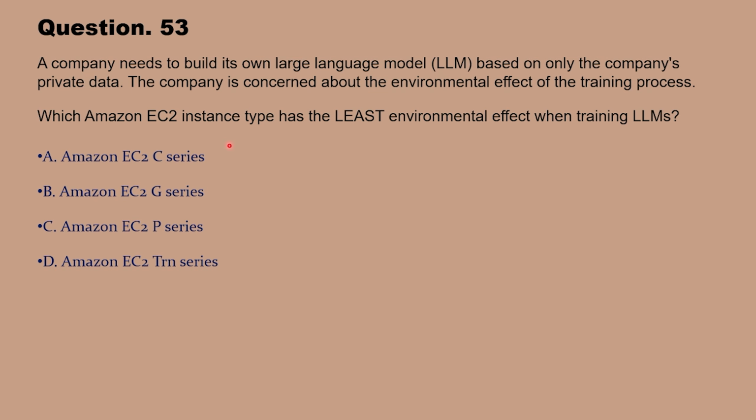Okay, let me reveal the correct answer. Correct answer here will be option D, Amazon EC2 TRN series. Because Amazon EC2 TRN series are purpose built for training machine learning models and are designed to deliver high performance while optimizing energy efficiency. They use AWS Trainium chips, which are specifically engineered for ML training workloads, providing excellent performance per watt and reducing the environmental impact of large scale training processes. So option D is correct.